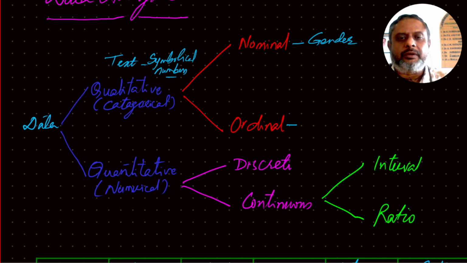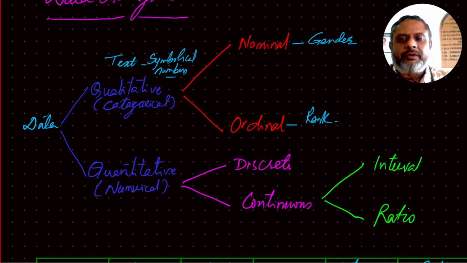If you're talking about qualitative data, take the rank. So there are first rank, second rank, third rank, and so on. Definitely first rank is the one who has scored highest marks. Second rank is the one who has scored second highest marks. Third rank is the one who has got third highest marks.